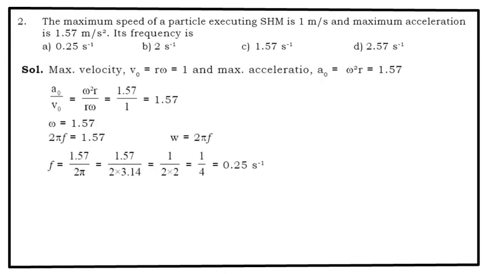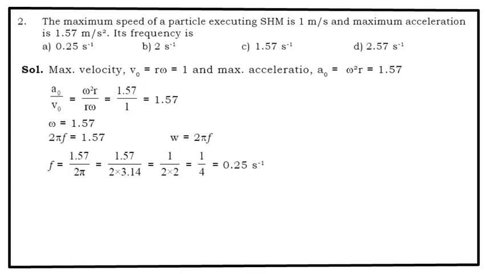Maximum velocity V0 is equal to r omega, which is equal to 1 here. Now maximum acceleration is equal to omega square into r. Remember, r is the amplitude out here. That is equal to 1.57. The A0 is 1.57. Now take a ratio of A0 and V0. So omega square r upon r omega, r gets cancelled. So you get omega is equal to 1.57.